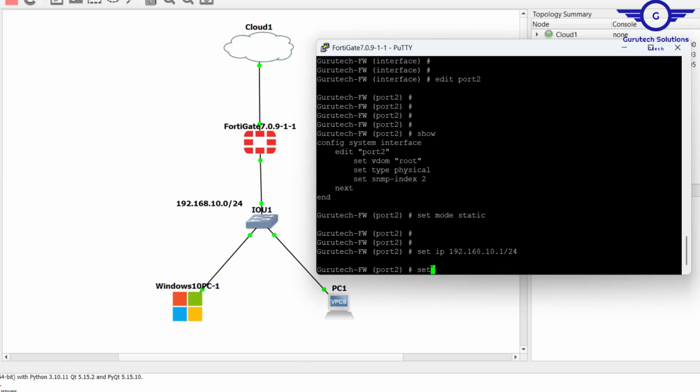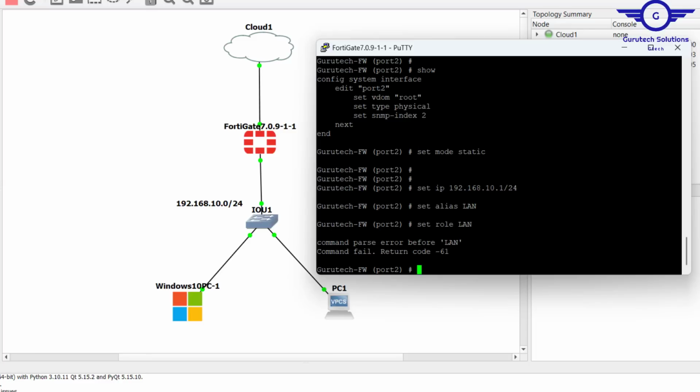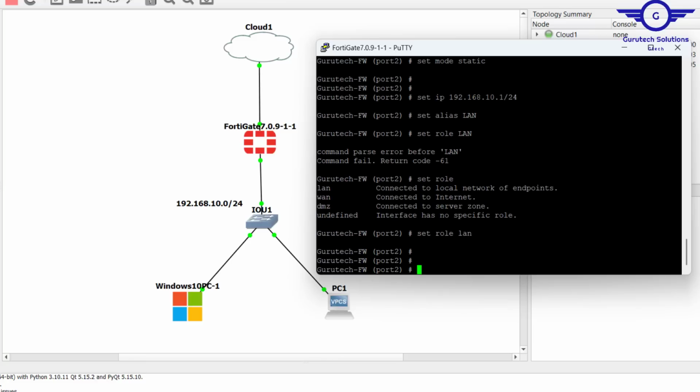Okay, then set alias to be LAN. Set role to be LAN, in lowercase. Okay, all right. Then you have to allow access. What do you want to allow? Set allow access to be ping, HTTP, HTTPS, SSH. What else?